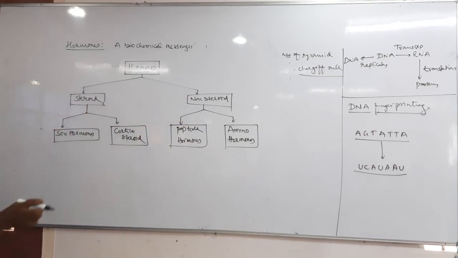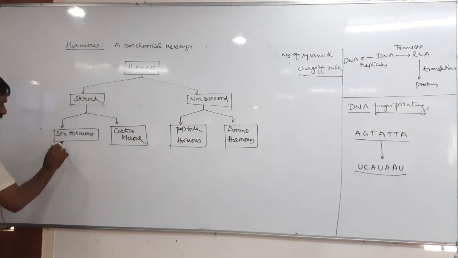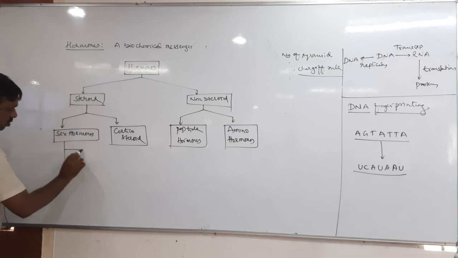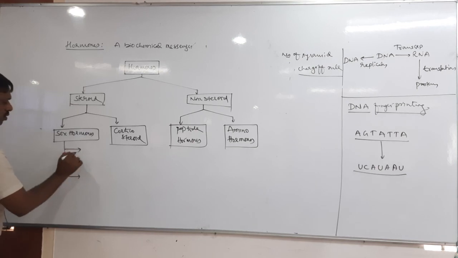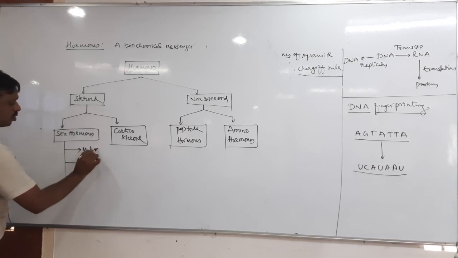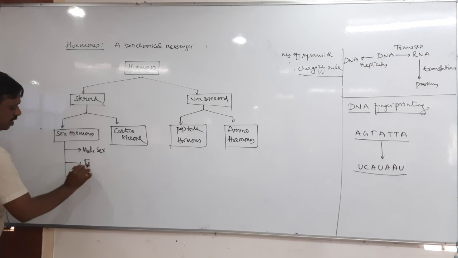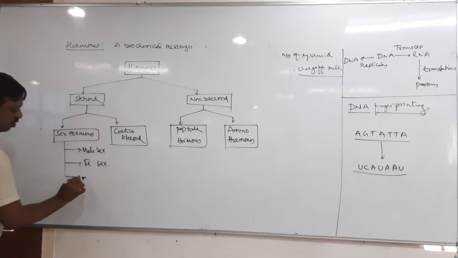Okay. Then there are three important sex hormones, or again three types: male sex hormones, female sex hormones and pregnancy hormones.